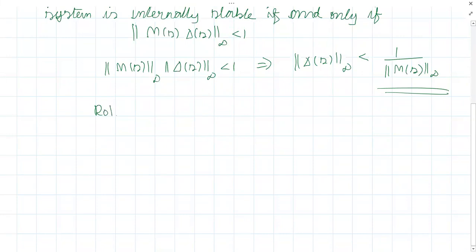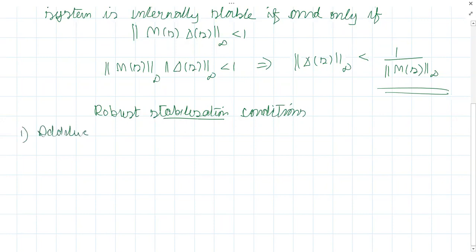Okay. Now let us consider the different perturbations and see what are the different robust stabilization conditions based on this theorem. Robust stabilization conditions. So let us first consider additive perturbation.